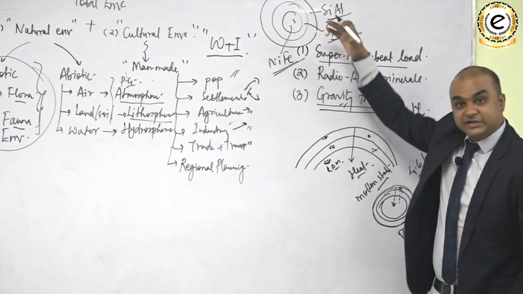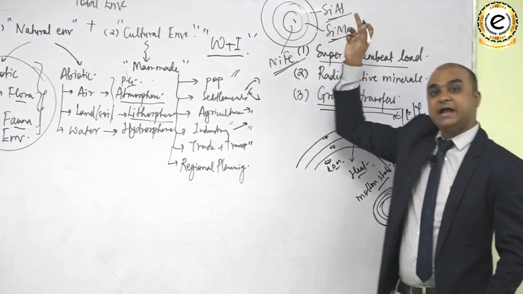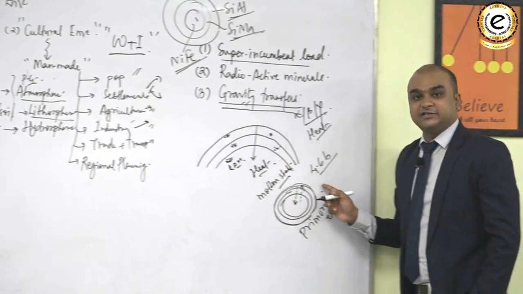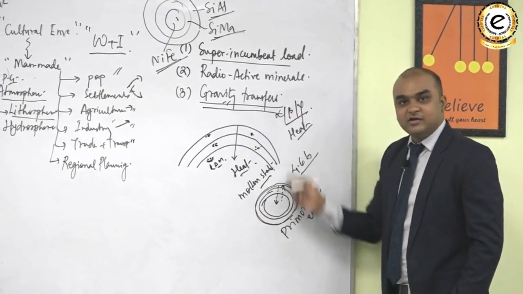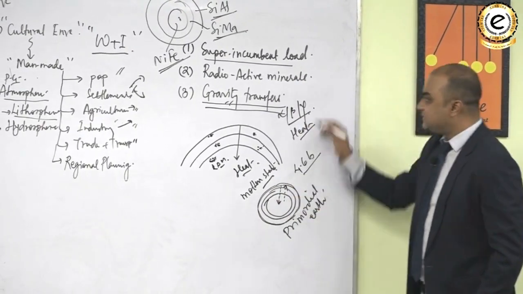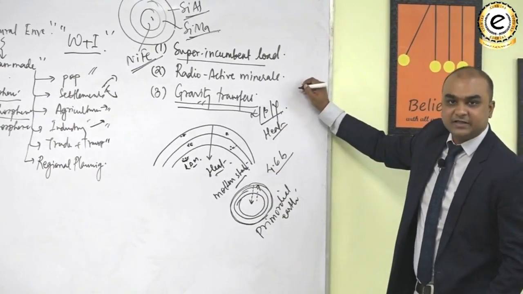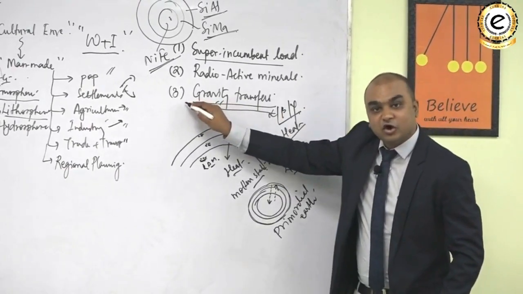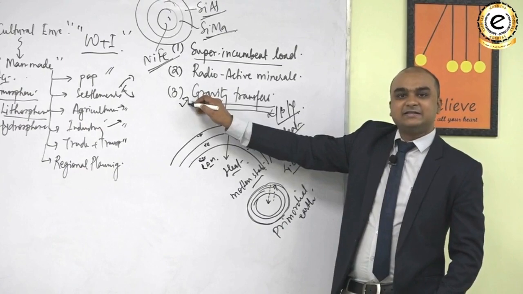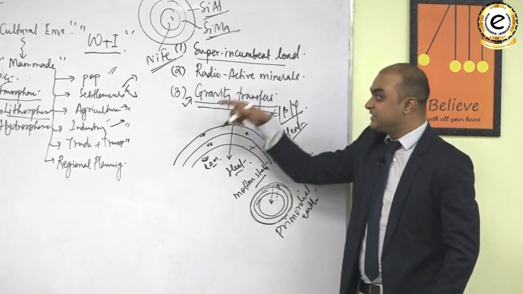They have arranged themselves, and that arrangement happened during the Earth's early history. This process of arrangement was known as the process of differentiation, and this differentiation was caused due to gravity, and this gravity caused the generation of heat.